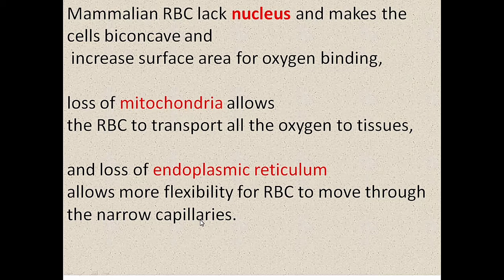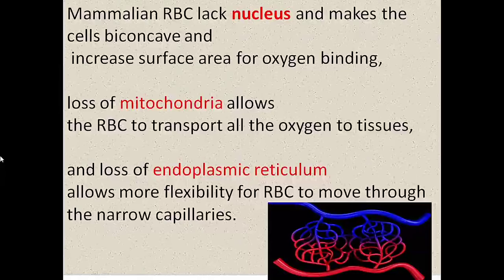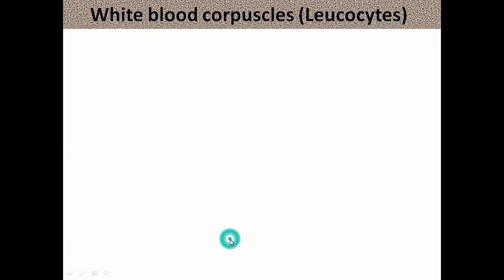Capillaries are very small blood vessels. They are small tubes, smaller than the hair thickness. Here we can find blood vessel, larger blood vessel and capillaries. Capillaries are very minute blood vessels. RBCs, red blood cells, can pass through very minute blood vessels because of the flexibility. Red blood cells get the flexibility due to the loss of endoplasmic reticulum.